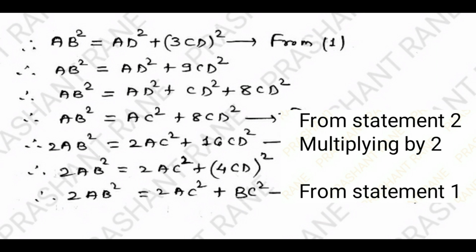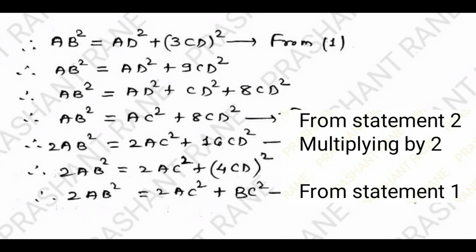AB square is equal to AC square plus 8CD square. Multiplying both the sides by 2, I will get 2AB square is equal to 2AC square plus 16CD square. This 16CD square I can substitute as (4CD) the whole square.